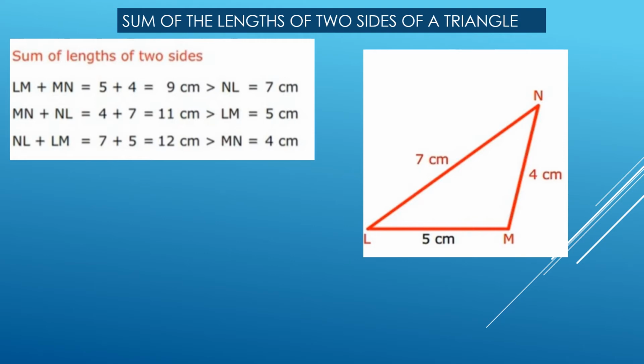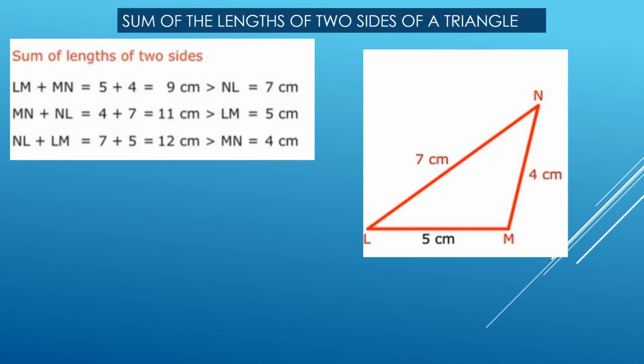Let us see the sum of two sides of this triangle. First two sides we can take as 5 plus 4, that is LM plus MN is equal to 5 plus 4, that is equal to 9 centimeter, that is greater than the third side. Second combination, that is 4 and 7 centimeter. 4 plus 7 is equal to 11 centimeter. 11 centimeter is greater than the third side, that is 5 centimeter.